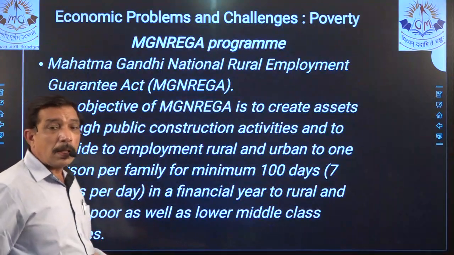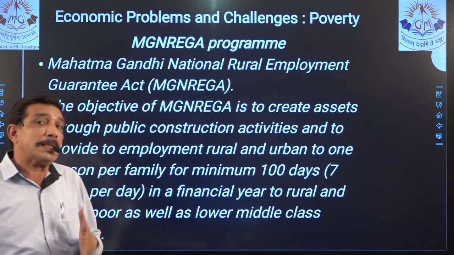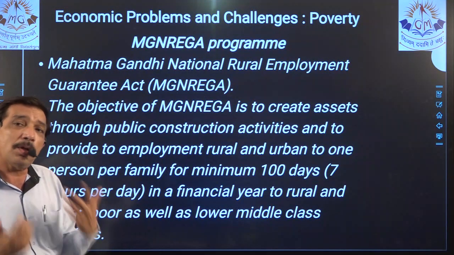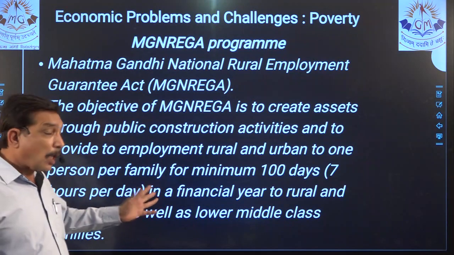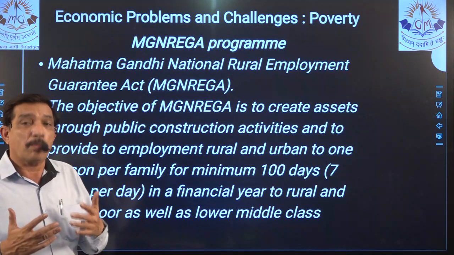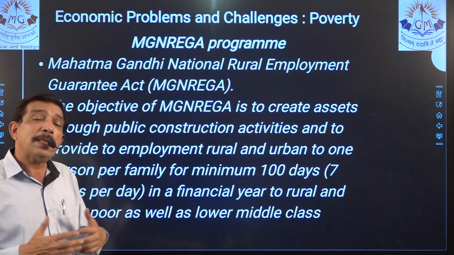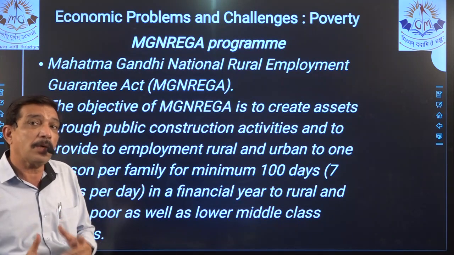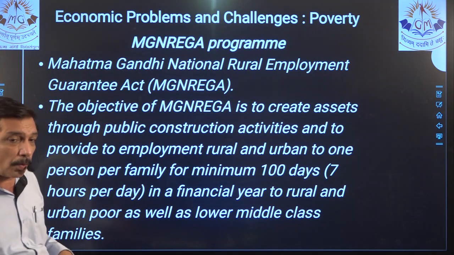MGNREGA program. Now, MGNREGA program, that means this is wage based. You do the work, you get the wages. Yes, because of the act, even if you don't work, because government is not able to provide you work, then it will give you wages. That means this is a wage based program.